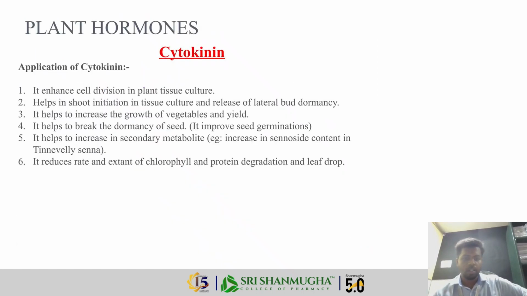Okay, so these are some applications of cytokinin. It enhances cell division in plant tissue culture and shoot initiation, and it increases the growth of vegetables. It helps to break the dormancy of seeds and also increases secondary metabolites. It reduces the rate and extent of chlorophyll and protein degradation.